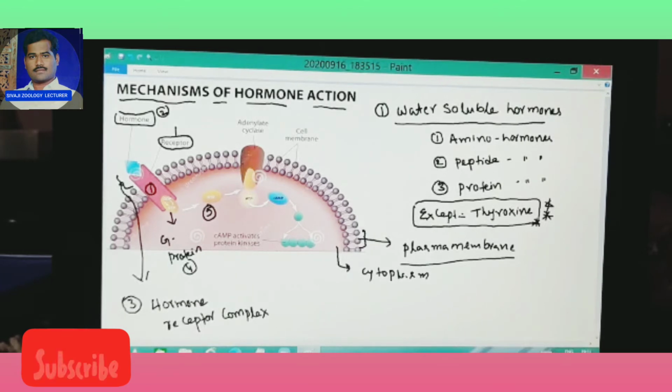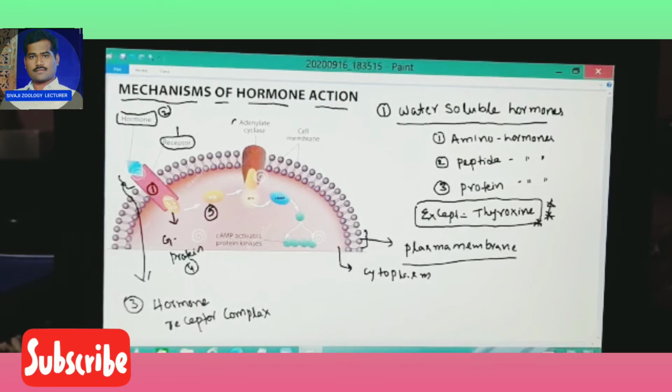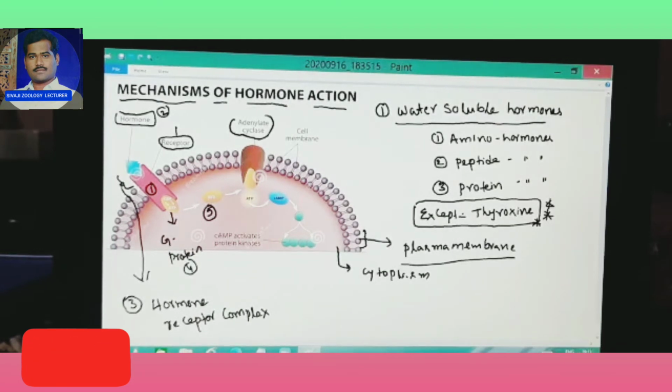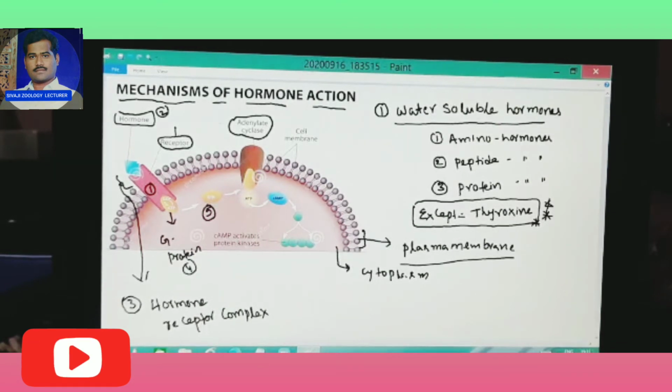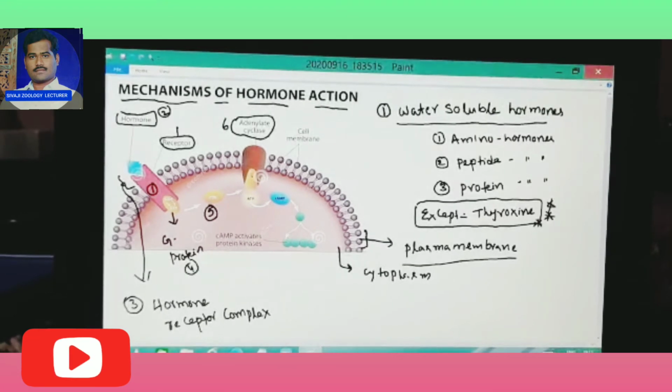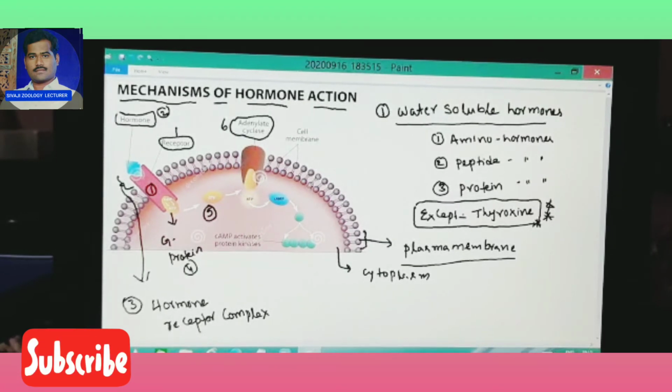Then the sixth one, the signal is transferred to adenylate cyclase. Adenylate cyclase forms the secondary messengers. That is the seventh one, secondary messengers.